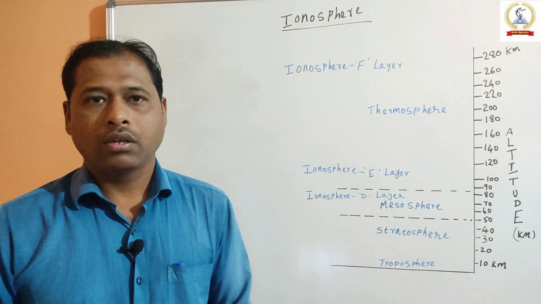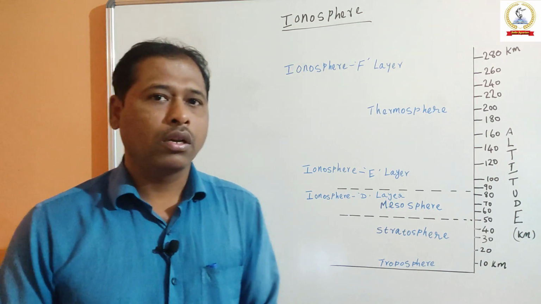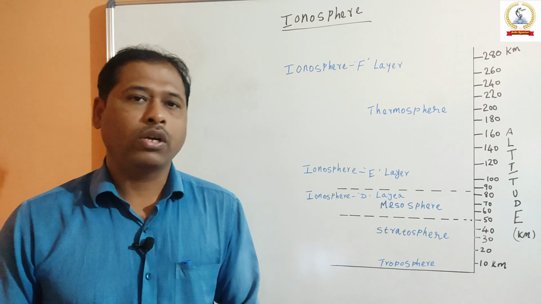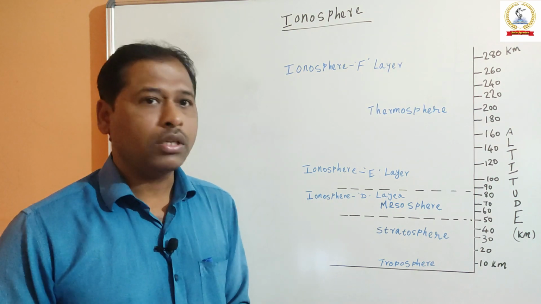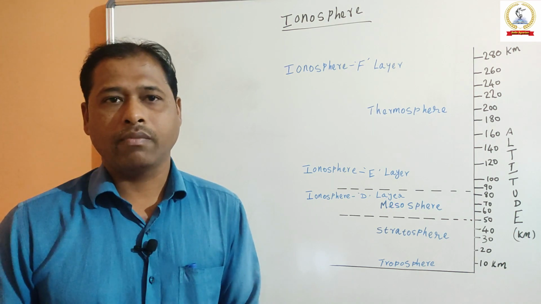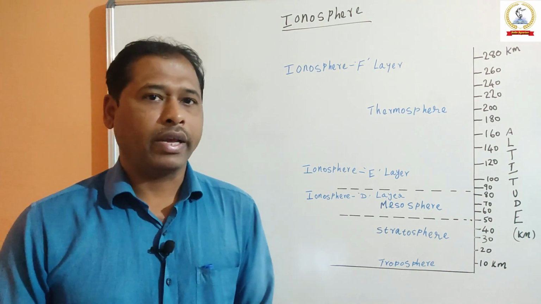The height, fraction of ionized particles, and existence of the different regions of the ionosphere vary over time. The ionosphere is very different in daytime versus nighttime.